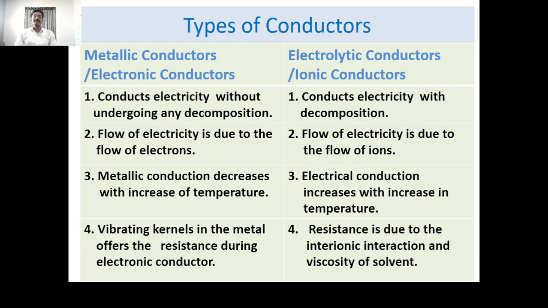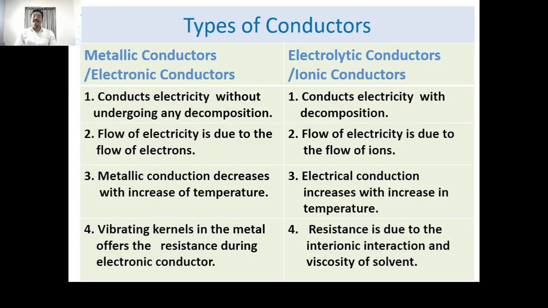Due to that, the flow of electrons is restricted, or the speed of electrons is decreased, and so the metallic conduction decreases with an increase of temperature. In the case of electrolytic conductors, electrical conduction increases with increasing temperature.